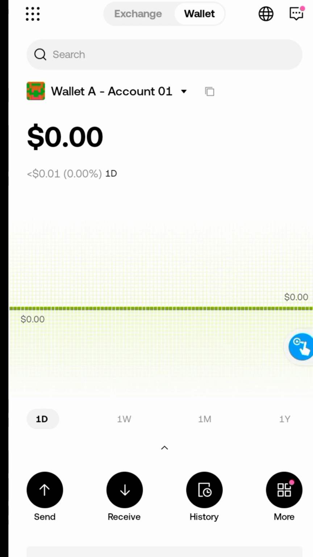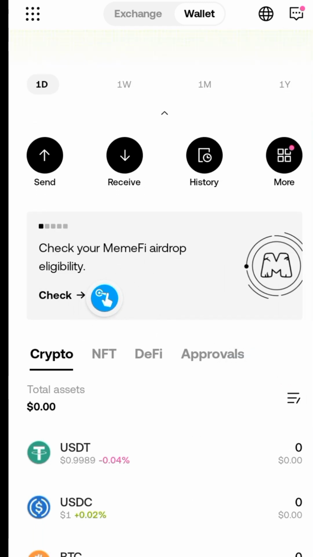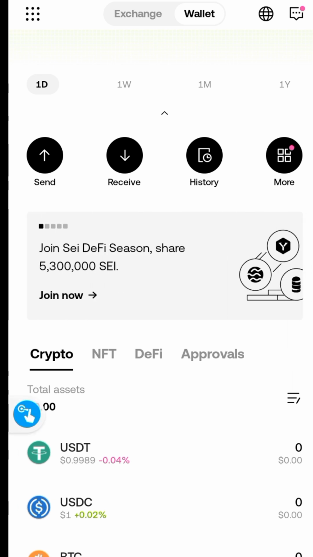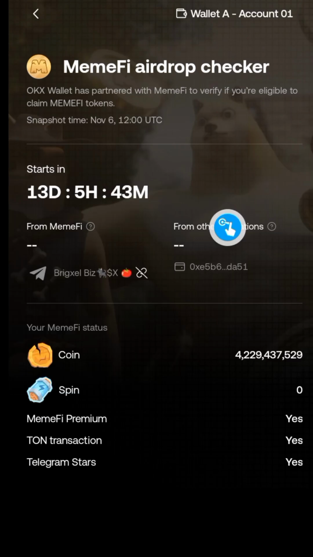The next step would be to just scroll to this. I showed all of this in the previous video. Just this stuff that is sliding here. Look for this one that says check your MemeFi Airdrop eligibility. Just click on it, and it is going to bring you to a page that looks like this, and you will be prompted to connect your Telegram to the OKX Web3. I showed that in the previous video. If you've not seen it, it's going to be linked in the description of this video. Watch it. So it is pretty simple.